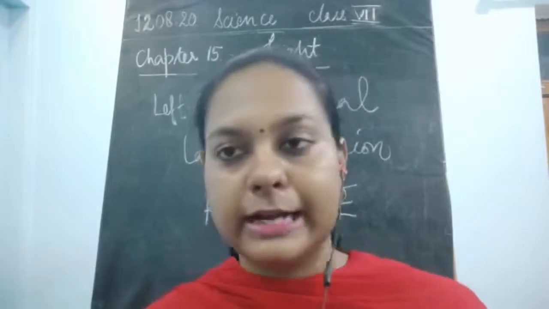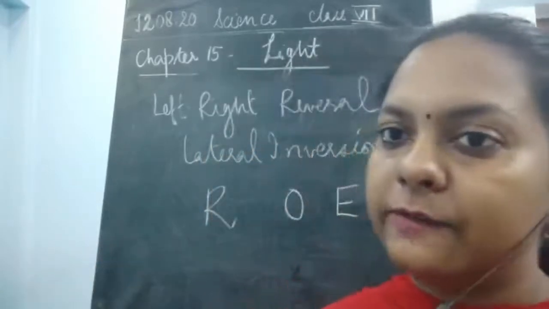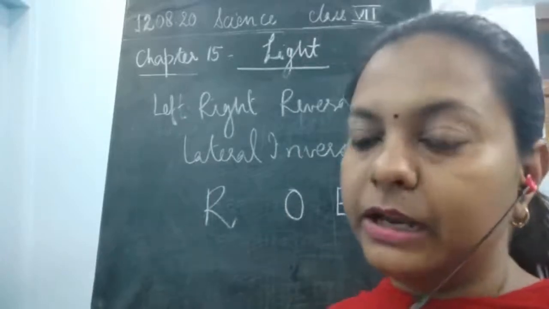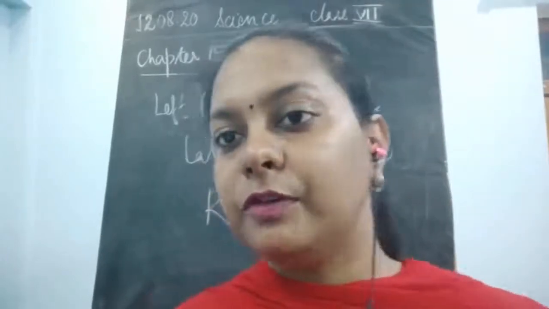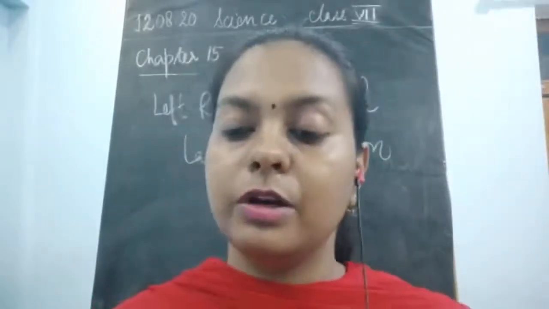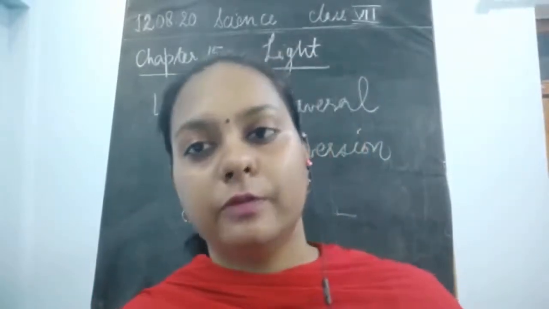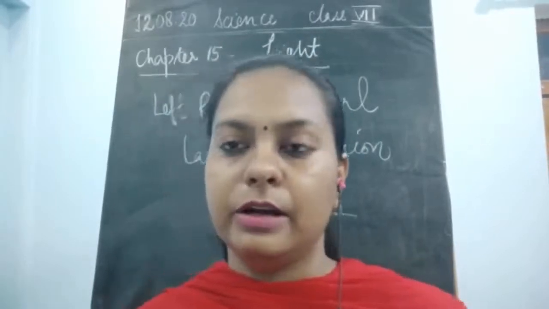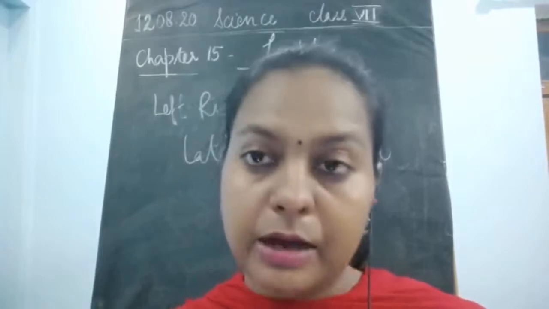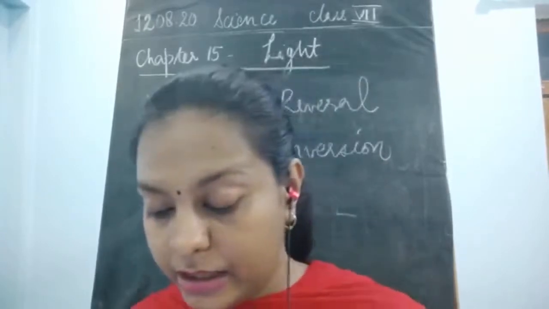The left becomes right of the image, the right becomes left of the image, whenever the object is placed in front of the plane mirror. So you have to find out the letters of English alphabets which would be laterally inverted or which would not be laterally inverted. We have also seen the left right reversal. Now I have shown you with the help of this activity again.